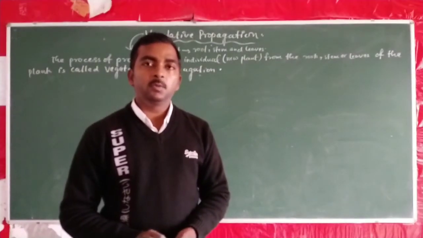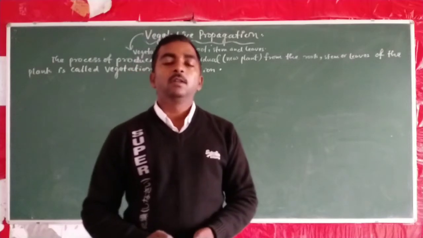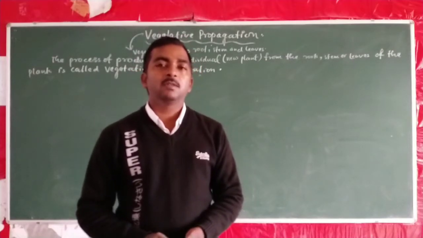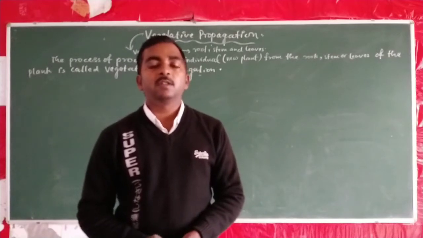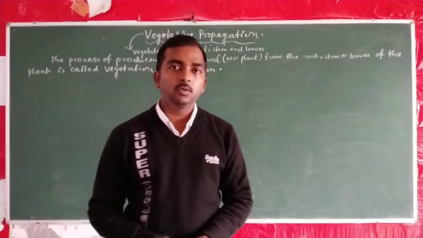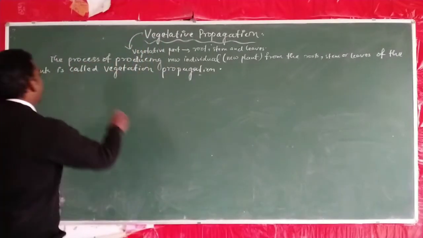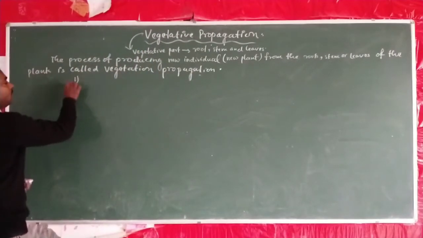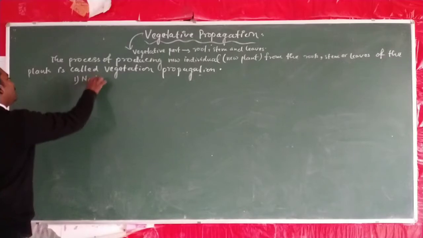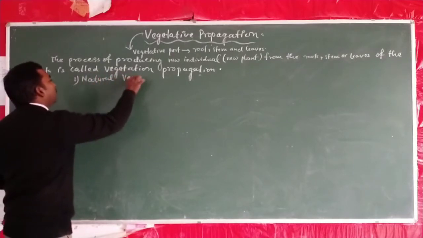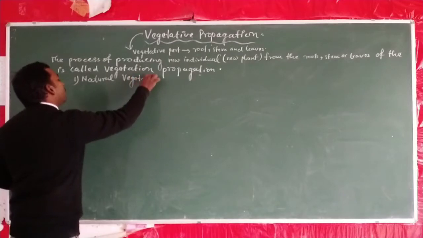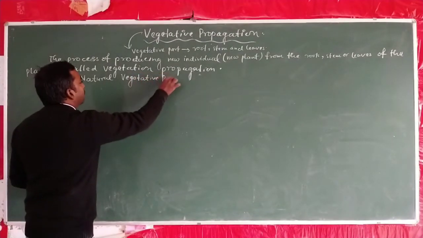And in vegetative propagation we study different kind of examples of plants. So vegetative propagation can be broadly classified into two categories. The first category is natural vegetative propagation.